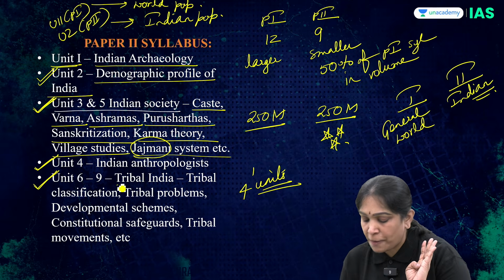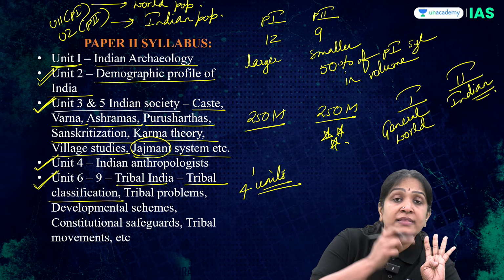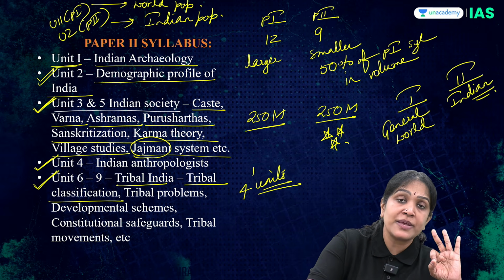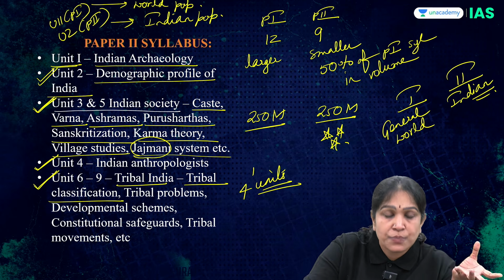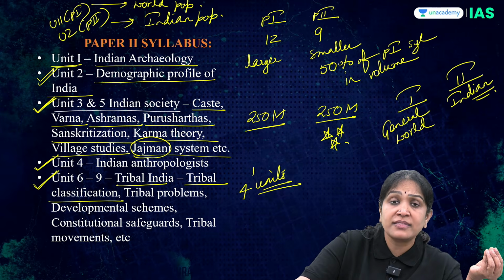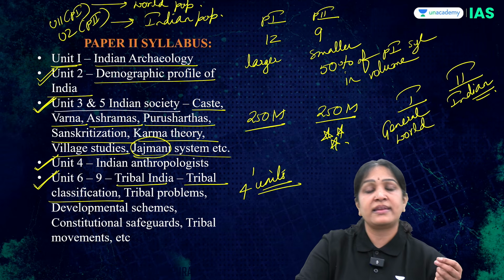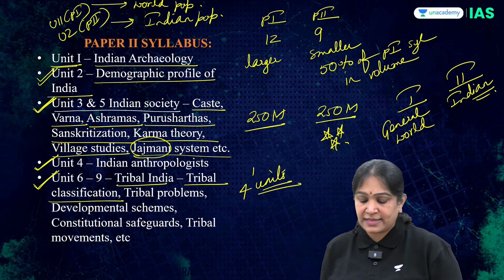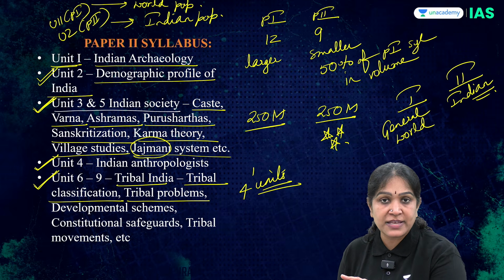Here we study topics like tribal classification, that is classifying the tribals based on the religion they follow, the language they speak, and the place where they live, like North India, South India, etc. Classifying the tribals based on the economic aspect, like hunting-gathering tribes, pastoral tribes or horticultural tribes. Then tribal problems: what kind of problems do the tribals face?